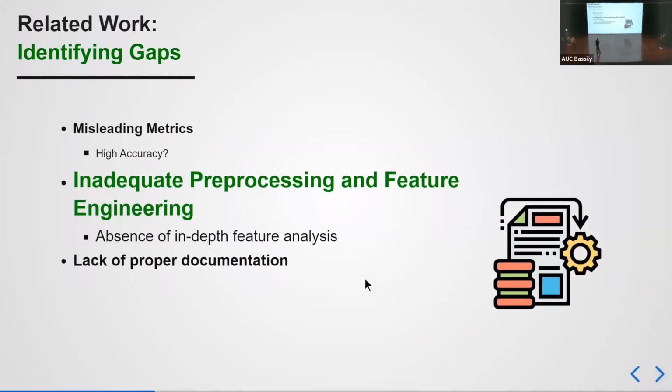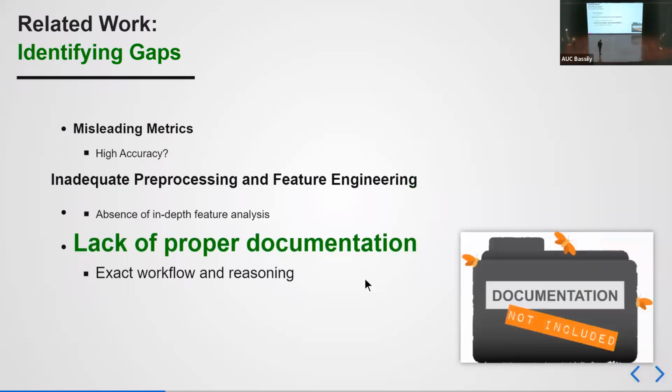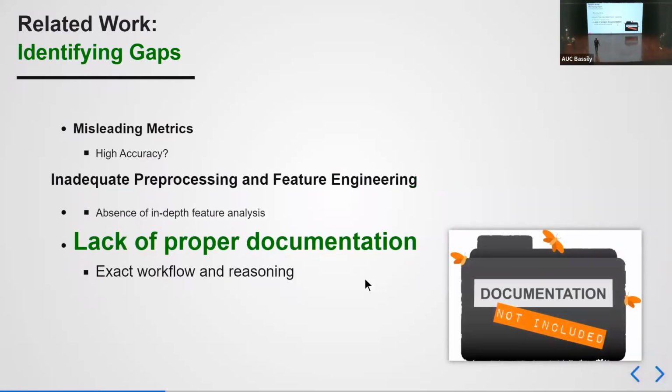Next, there is inadequate preprocessing and feature engineering. There is an absence of in-depth feature analysis and preprocessing. Models trained on poorly processed and insufficient features fail to capture the essence of malicious and normal traffic. Finally, we found that there is a lack of proper documentation of the literature workflow, which makes it difficult for fellow researchers to grasp the details and nuances that contribute to the model's success.